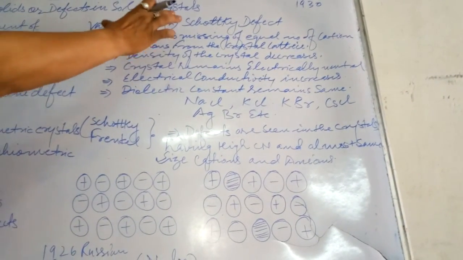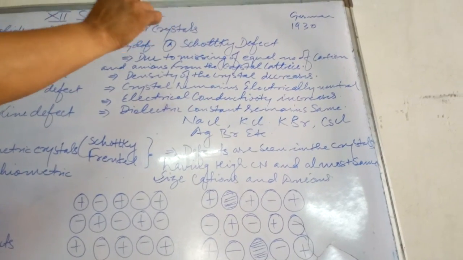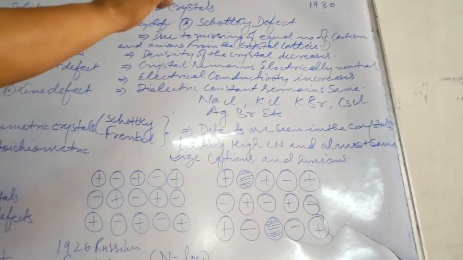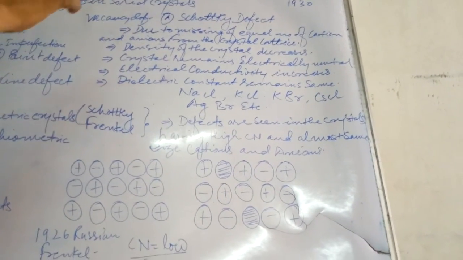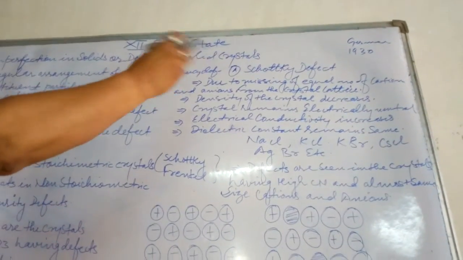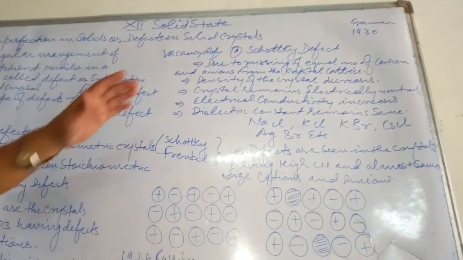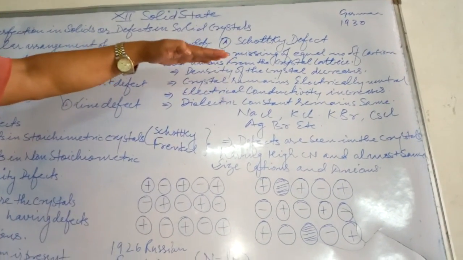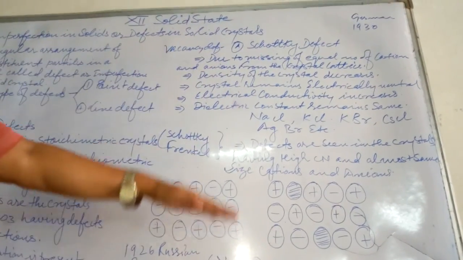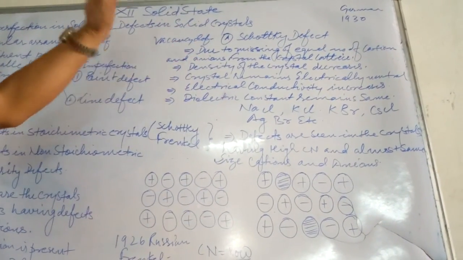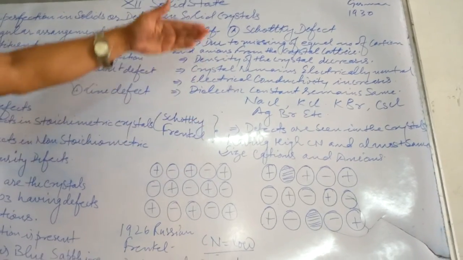This Schottky defect was observed for the first time by the German scientist Schottky in 1930, and the defect was named after him. When an equal number of cations and anions are missing in an ionic crystal, it is called Schottky defect.